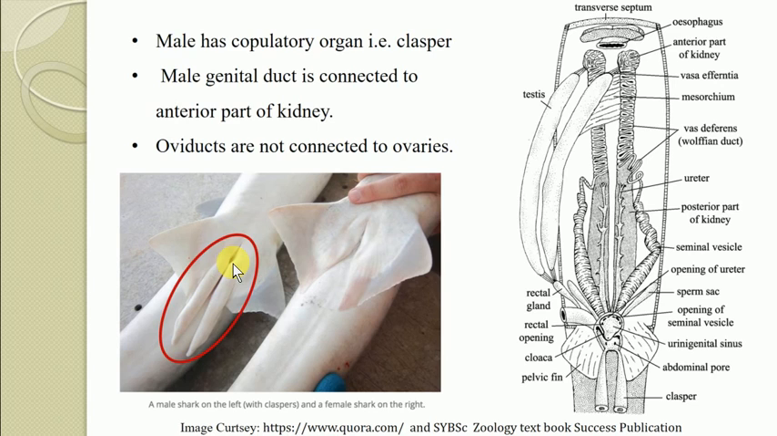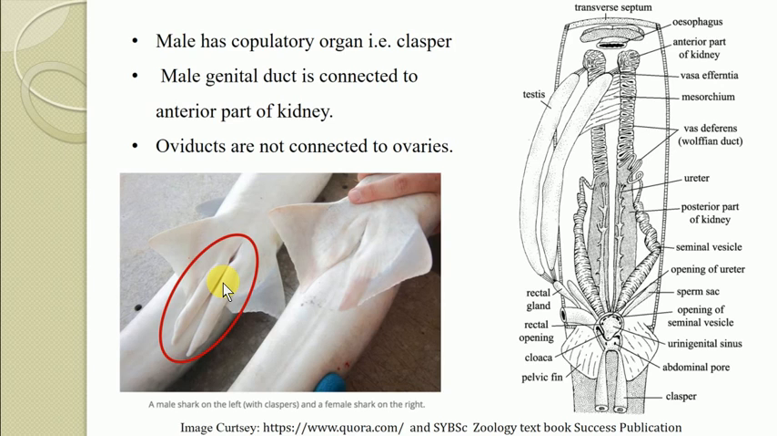So claspers are only present in the male. This is a sexual dimorphic character from which you are able to identify the male and female. Here is a female, and again there is a pelvic fin, but at the inner margin of the pelvic fin you cannot see such a copulatory organ, which is present only in the male and is known as the claspers.